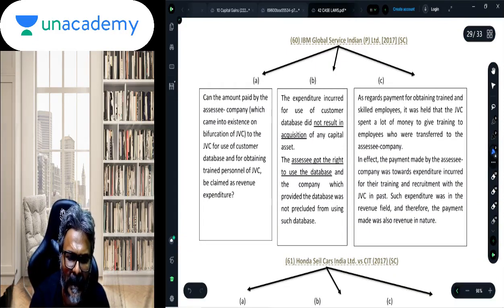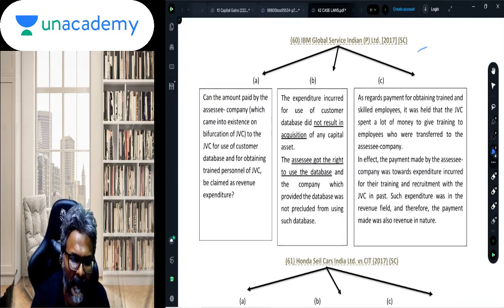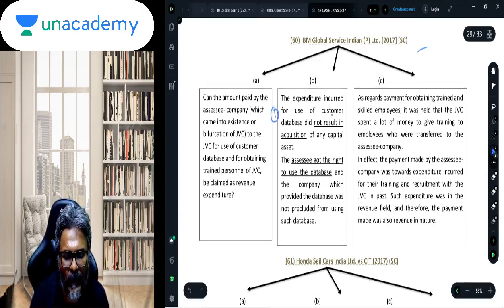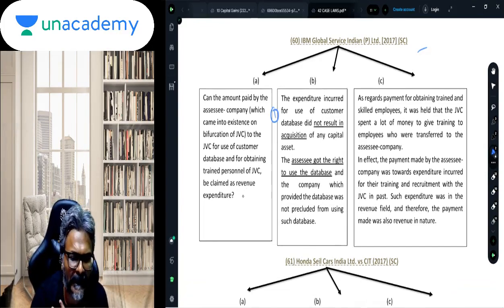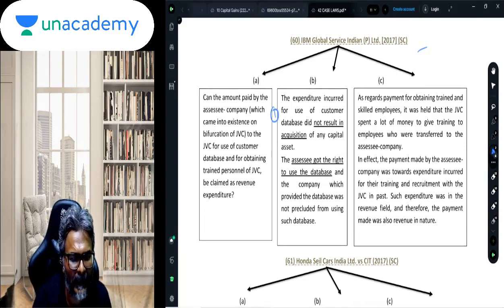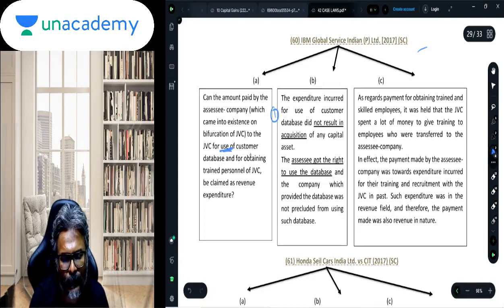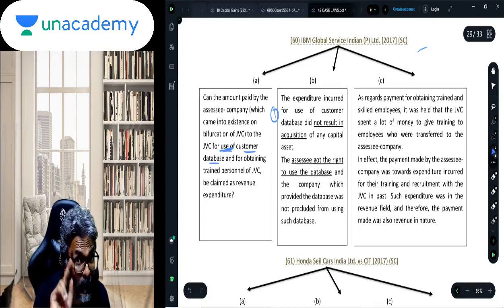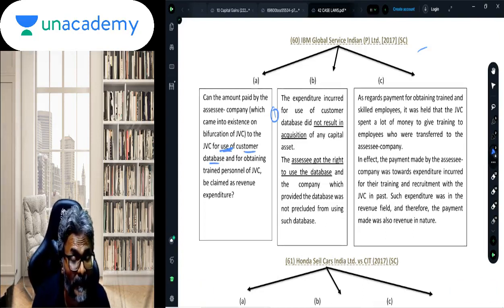In the case of IBM Global Services, students, there were two payments being made. One payment was for the sharing of the customer database. Here the Indian company, IBM Global Service India Private Limited, made two payments. The first payment was for the use of the customer database, not to acquire it, but only for its use.